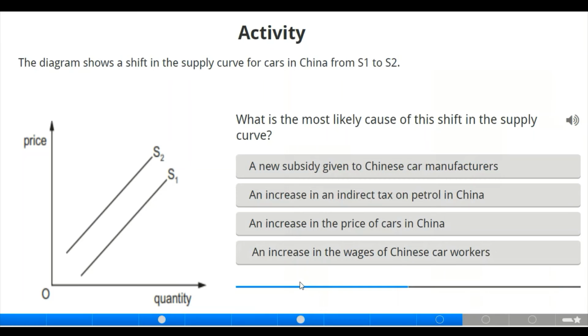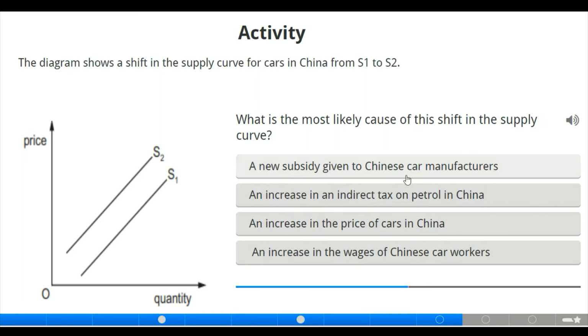Now the diagram shows a shift in the supply curve for cars in China from S1 to S2. Wow. What is the most likely cause of this shift in the supply curve? Just remember to use the law of supply. The higher the price, the higher the quantity supplied.